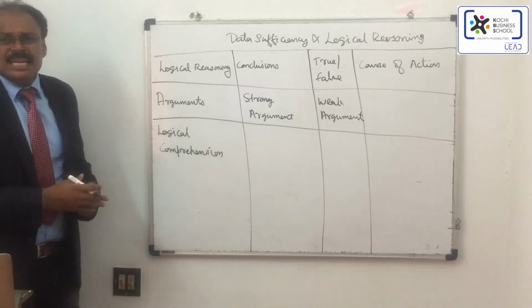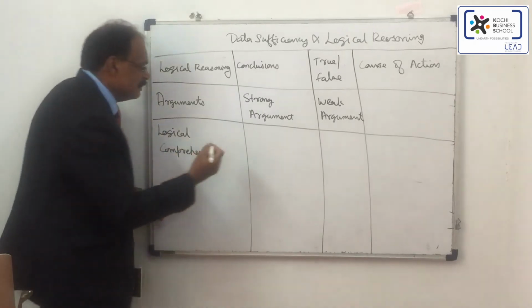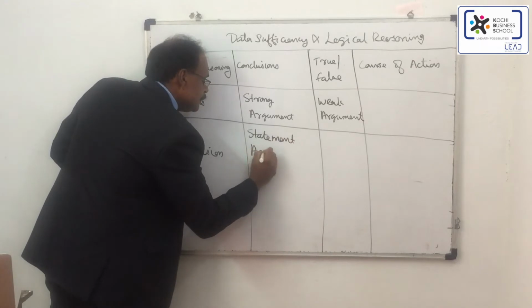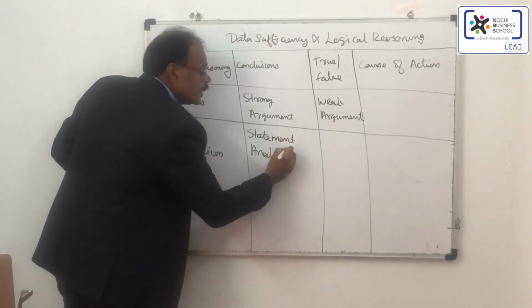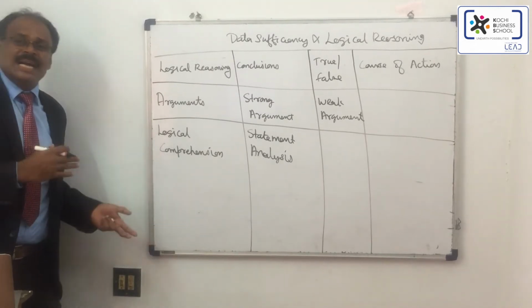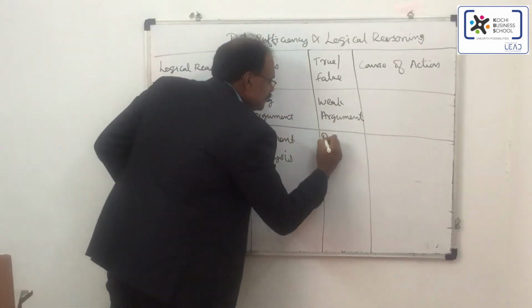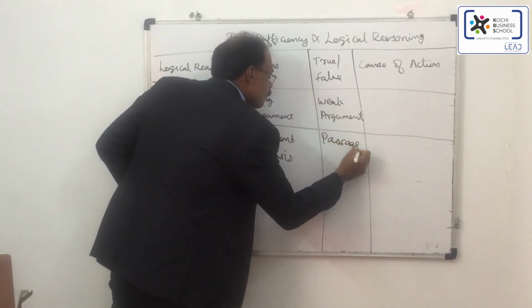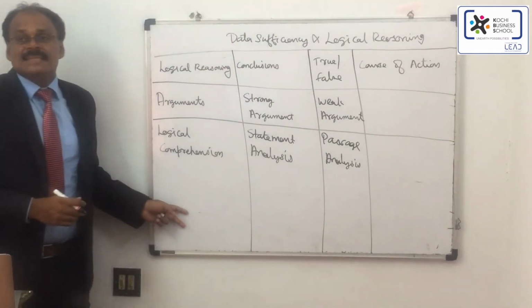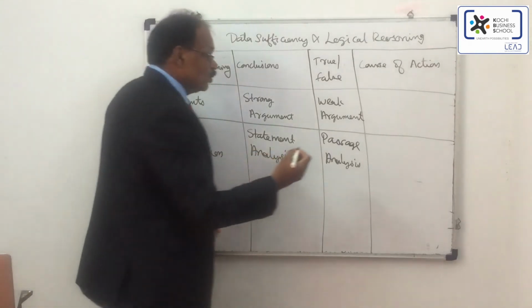So they will give a set of statements and questions will be asked, and you have to analyze. In the next section, they will be giving you a passage and based on that you have to answer the questions. The questions will be of reasoning. So it is passage analysis.